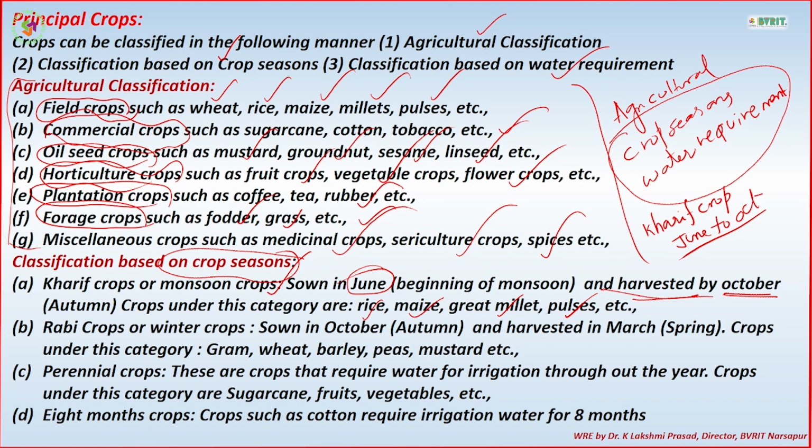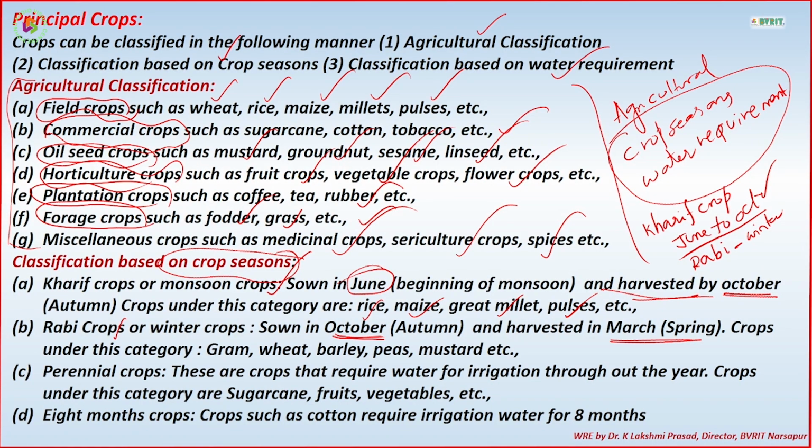Then the second one is Rabi crops. Rabi crops are nothing but winter crops. Please remember, the moment Rabi is used, it is a winter crop. By October the Kharif season is over, so we start with October and end with March.